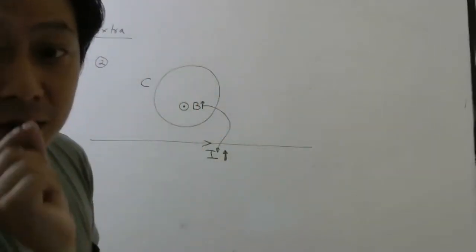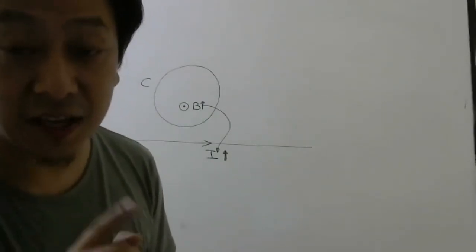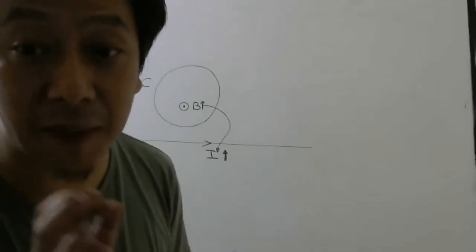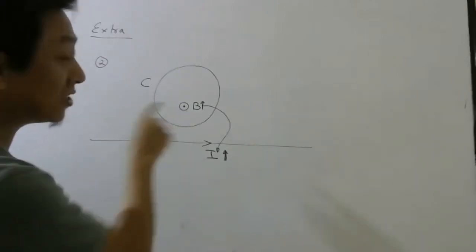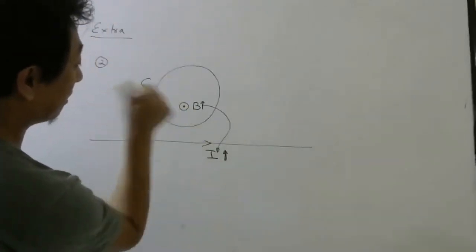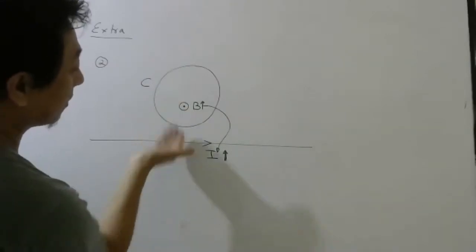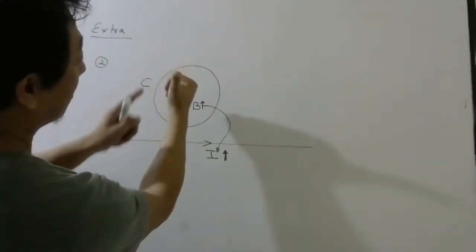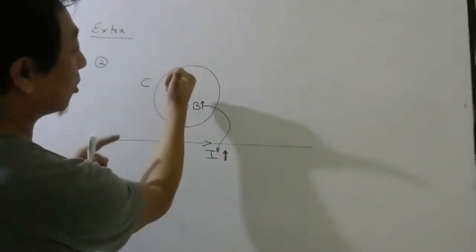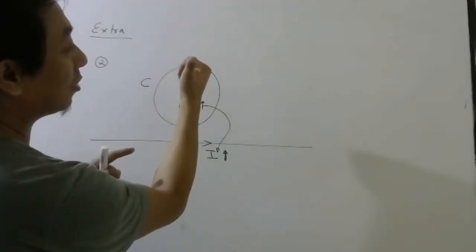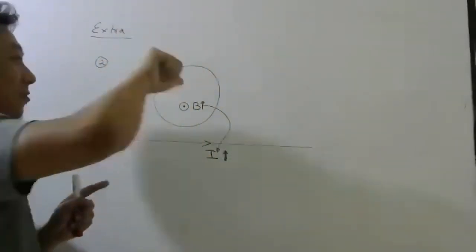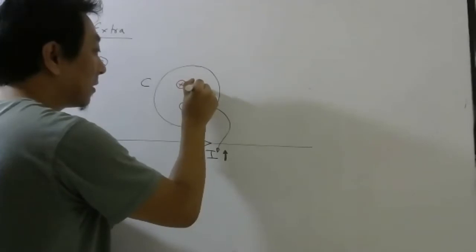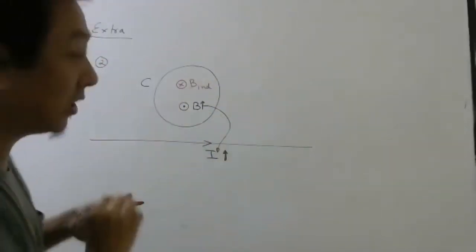Which way will it be? Apply Lenz's law. What does Lenz's law say? The direction of induced current will oppose the change in magnetic flux. Here, what is the change? The change is that this magnetic field is increasing. So to oppose a vector which is increasing this way, and magnetic field is a vector, remember, you should produce a vector this way. So you have to produce an induced magnetic field. This is the induced magnetic field this way.